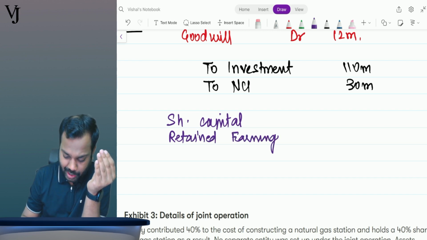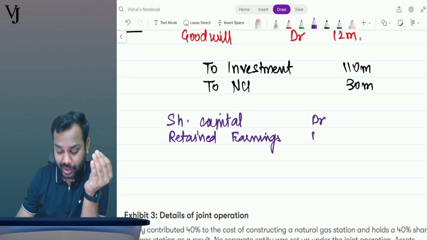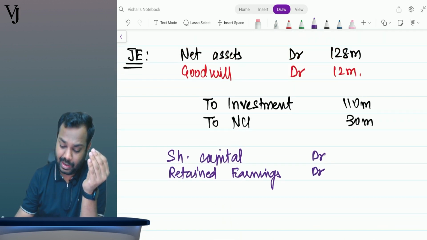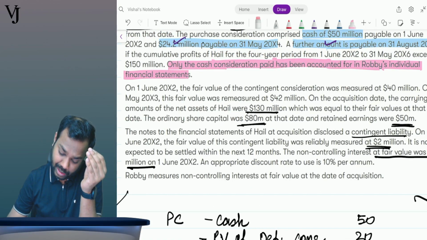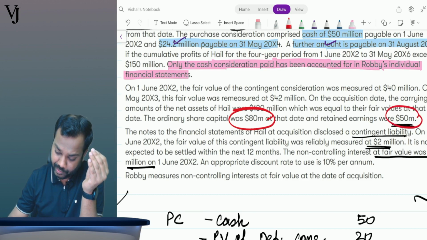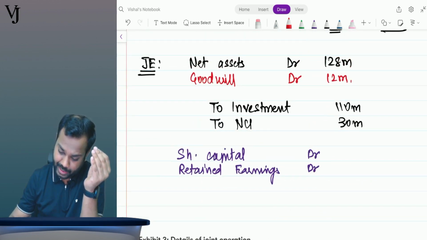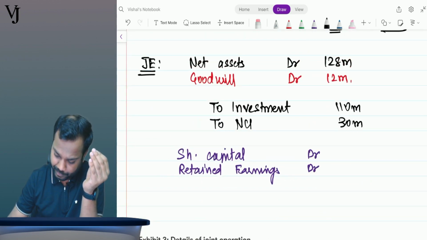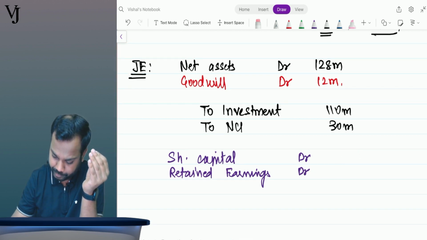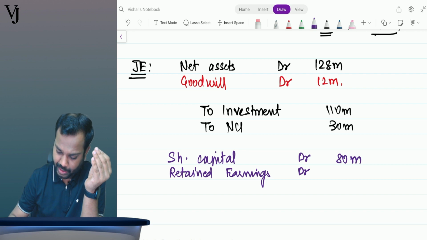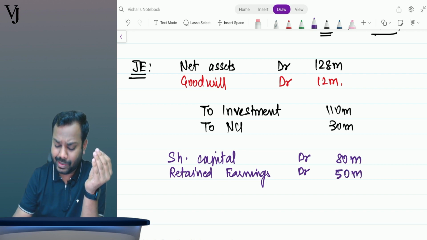If you can recall the statement of net assets that we discussed in our class. So what is the share capital? It is given in the question. What is the amount of share capital? 80 million is the amount of share capital and retained earnings is 50. 80 million and 50 million. Sir, this becomes 130 million, but the net assets are 128 million.